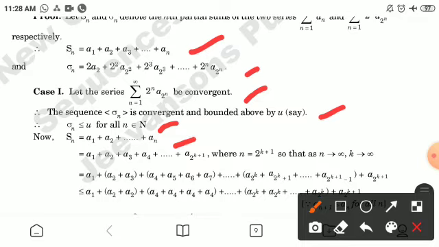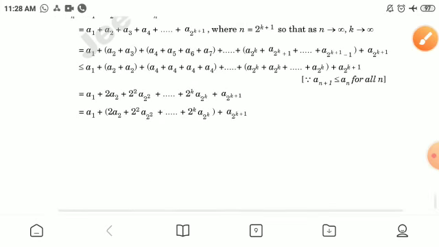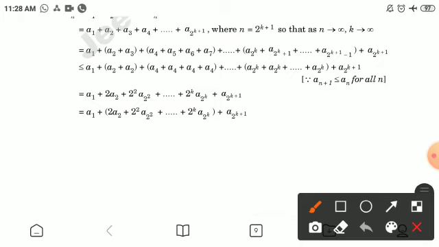Sn is equal to a1 plus a2 plus so on an, also equal to a1 plus a2 plus a3 plus a4 plus so on a_(2^k), where n is equal to 2^(k+1), so that n tends to infinity, k tends to infinity. Making grouping, we have a1, here is 2a2, here is 2 square a_(2 square), like that.